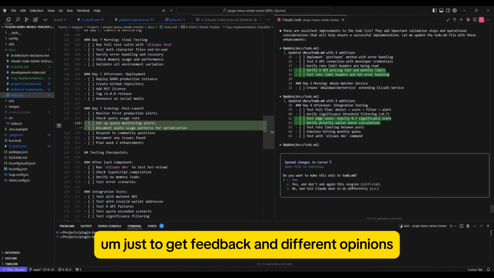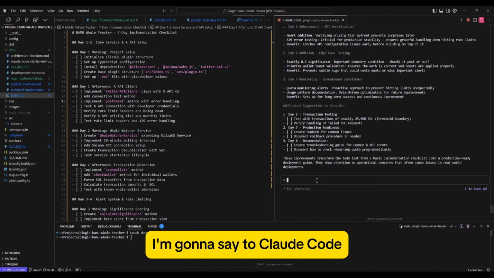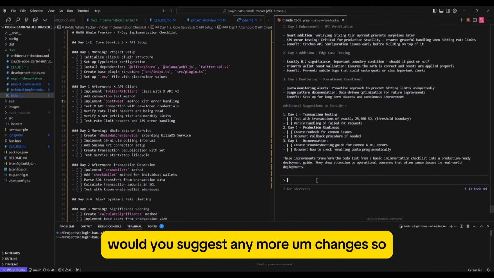Now what I'm going to do is, again as another step, just being really thorough, I'm going to say to Claude Code, would you suggest any more changes?